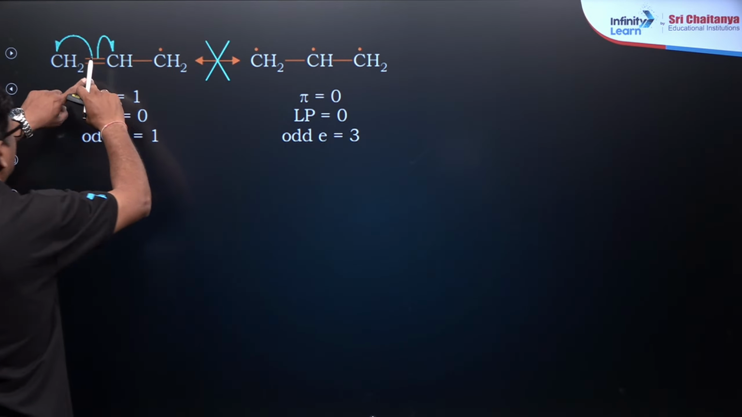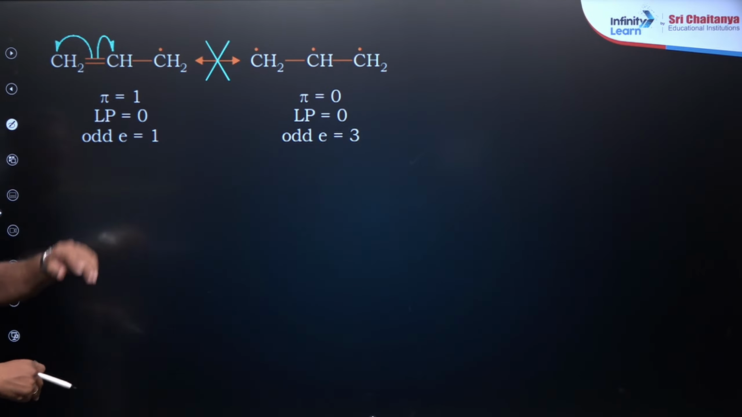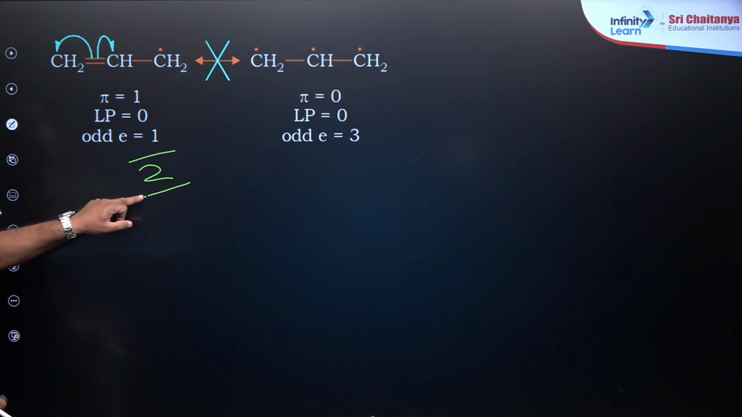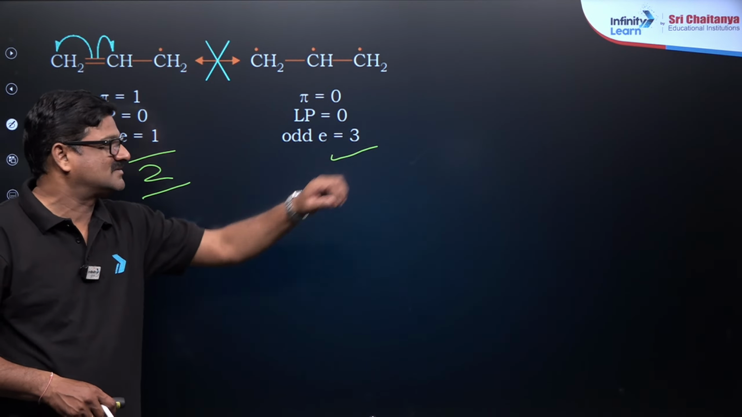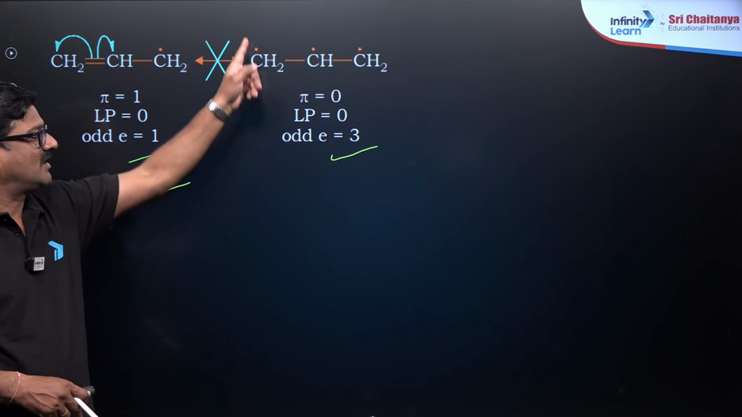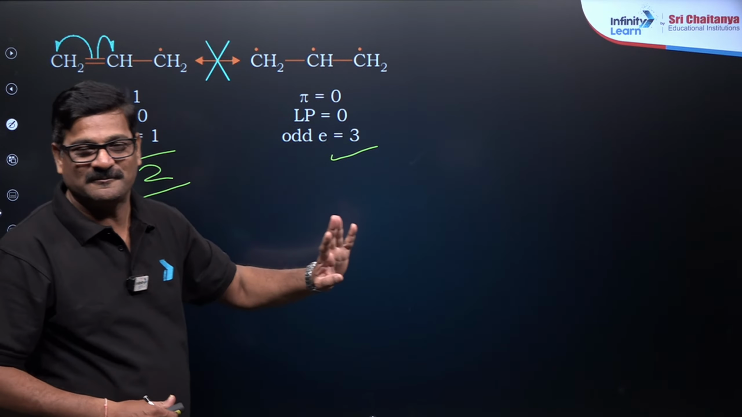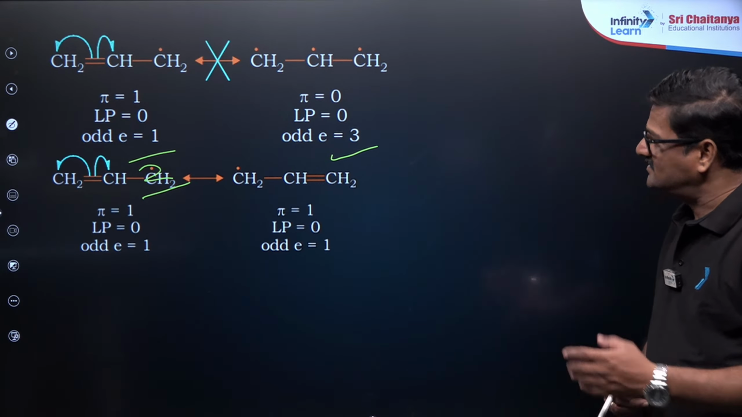Now, if this free radical is given to the another free radical, you can see pi bond 1, lone pair 0, odd electron 1. Sum is going to be 2. Okay, and pi bond 0, lone pair 0, odd electrons is 3. So this is not equal to this. So ऐसे लिखना मना है. Understand? Clear? Any doubt?